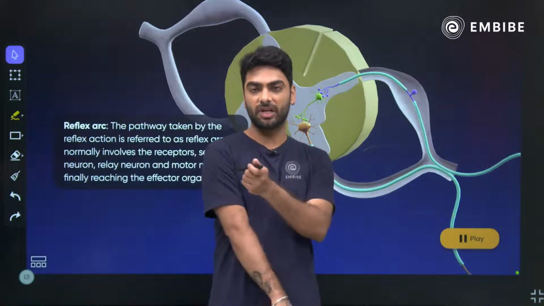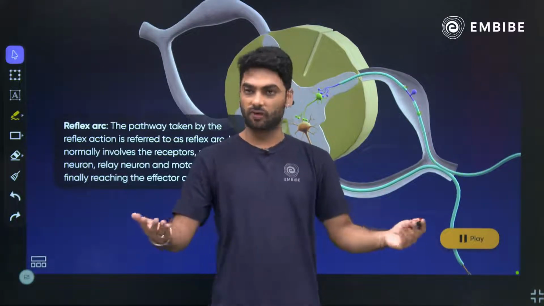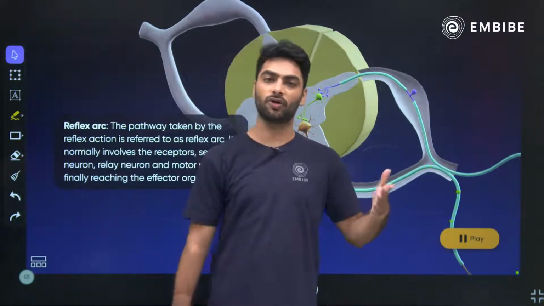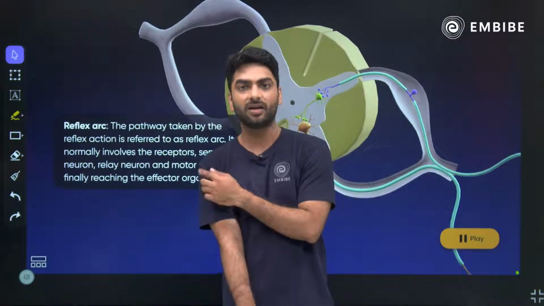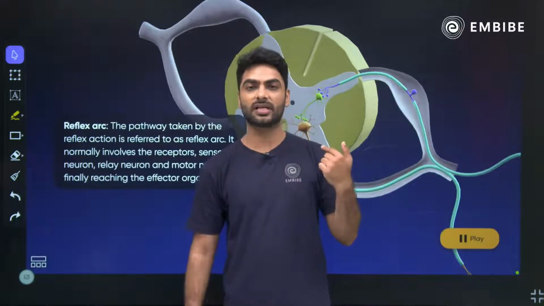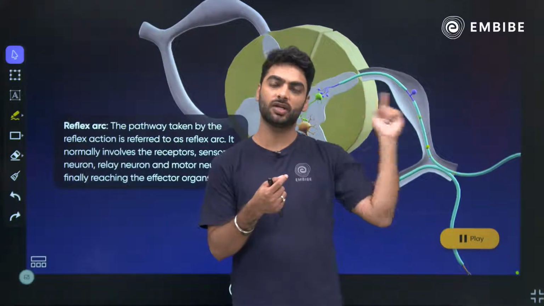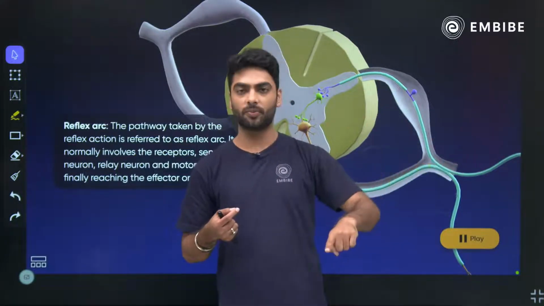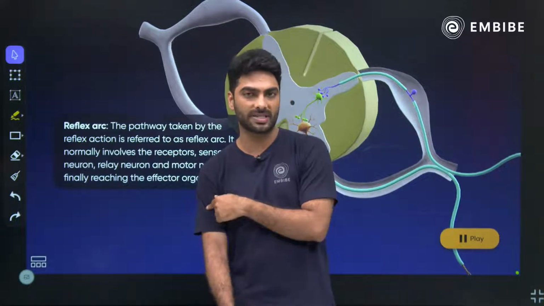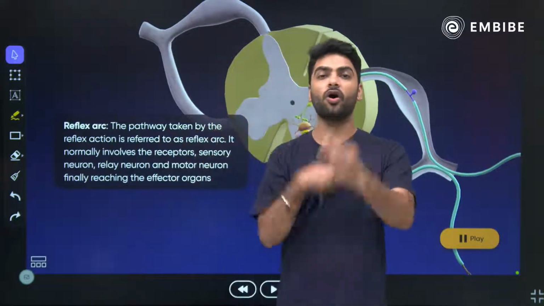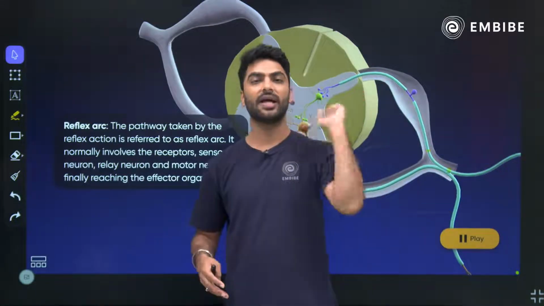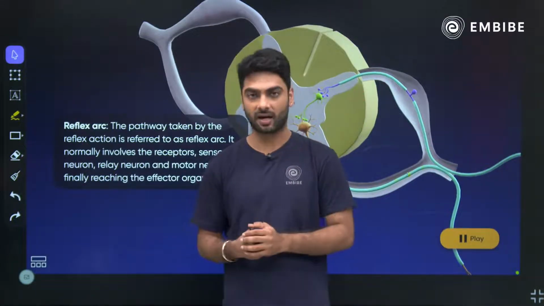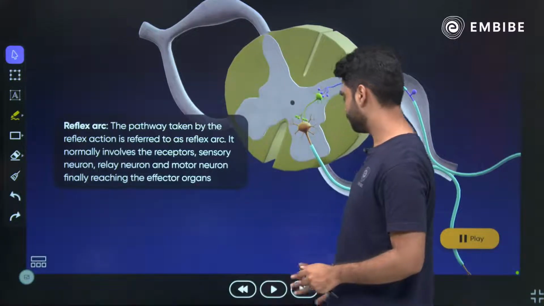Suppose somebody pricks you with a pin while you are watching this lecture, you will just pull back your hand or you will give one slap to the other person. Why this happens is because your receptor cell receives the impulse, gives it to the sensory neuron, which gives it to the relay neuron, which gives it to the motor neuron, which gives it to your muscle cell, and you just pull back your hand. All of this happens within a fraction of a second, and that is the reflex action, and the pathway is called the reflex arc.